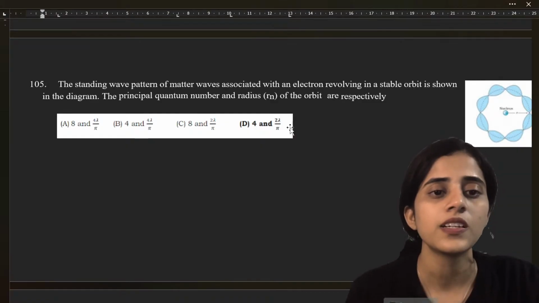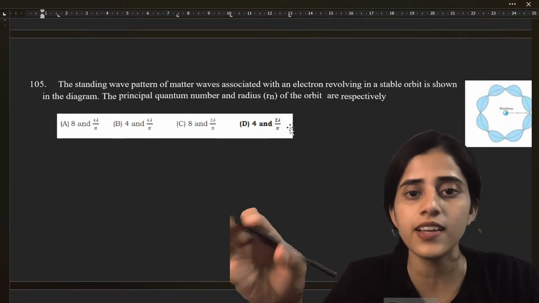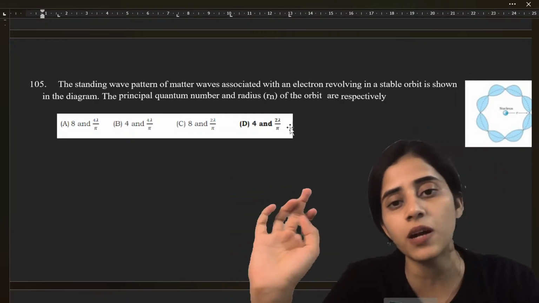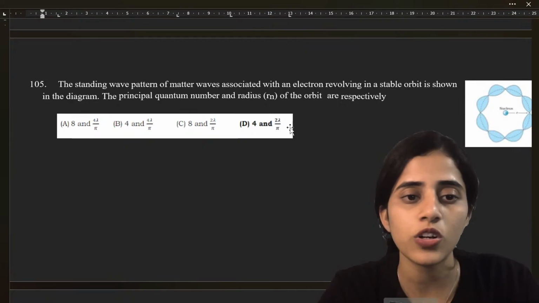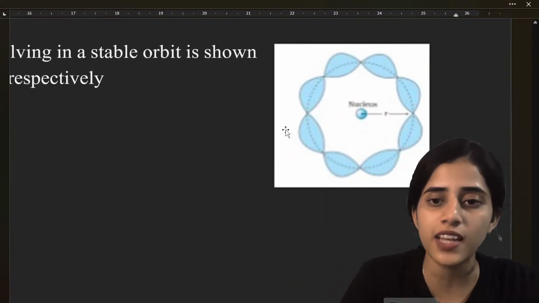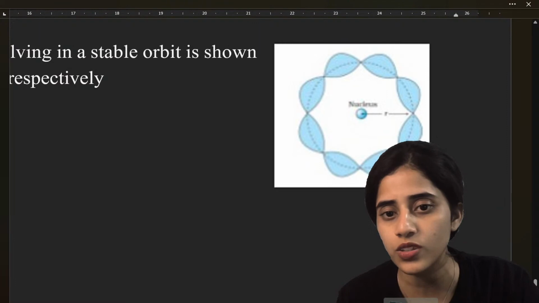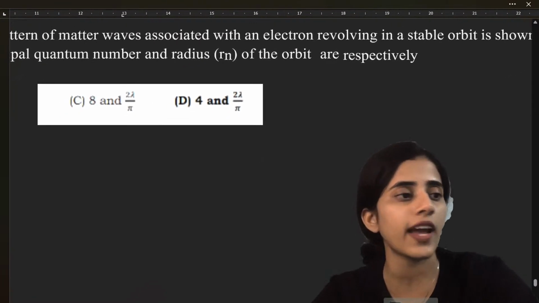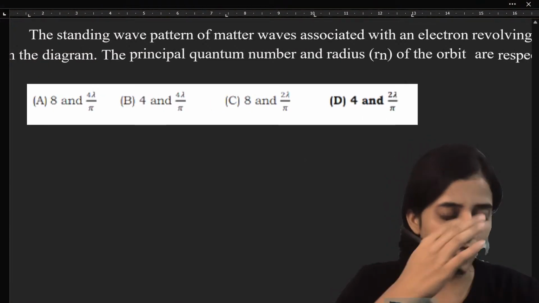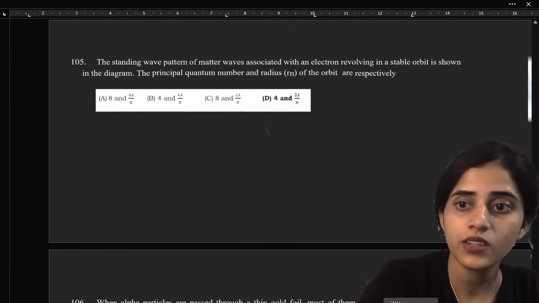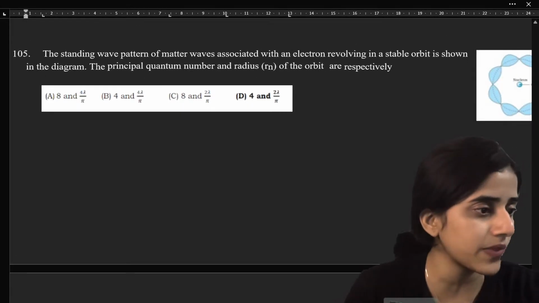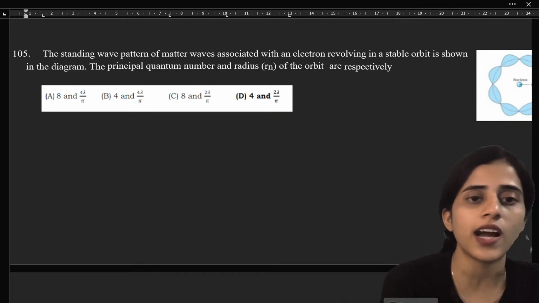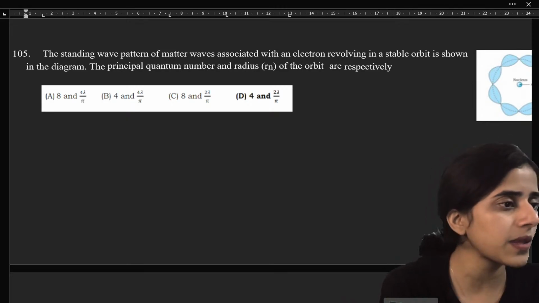The diagram showing the standing wave pattern associated with an electron revolving in a stable orbit is shown. The principal quantum number and radius of the orbit are. So look at the diagram. How many standing waves are there? 1, 2, 3, 4. So one wave is one crest and one trough. So there are 4 standing waves in the diagram. So the principal quantum number n is 4. Radius of the orbit is what? R is equal to 2 lambda by pi.